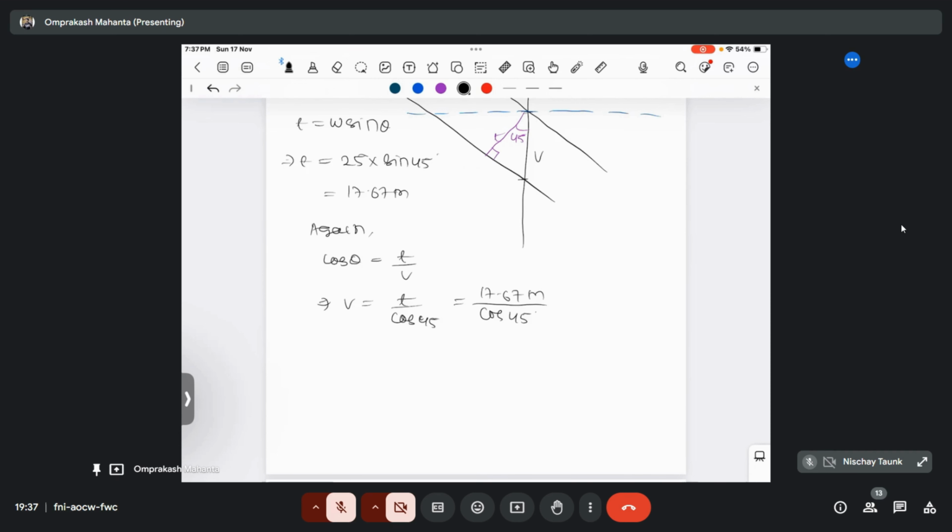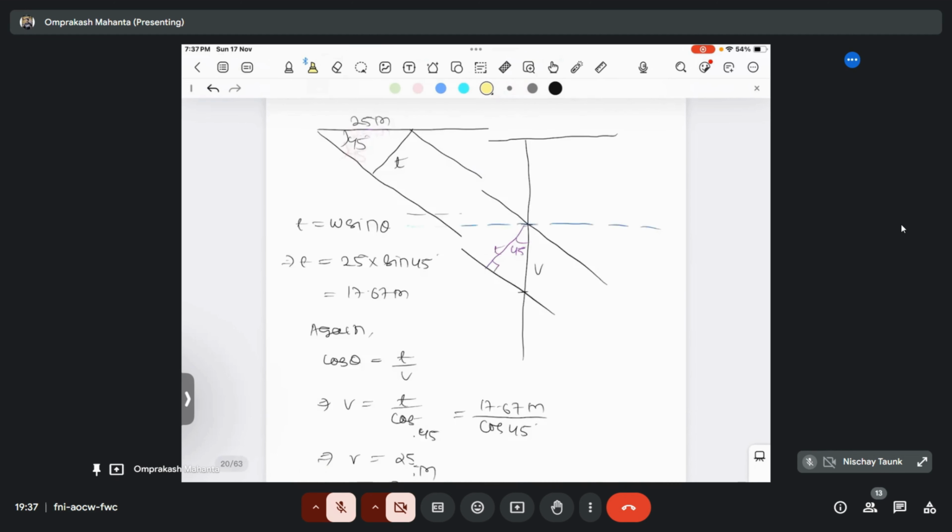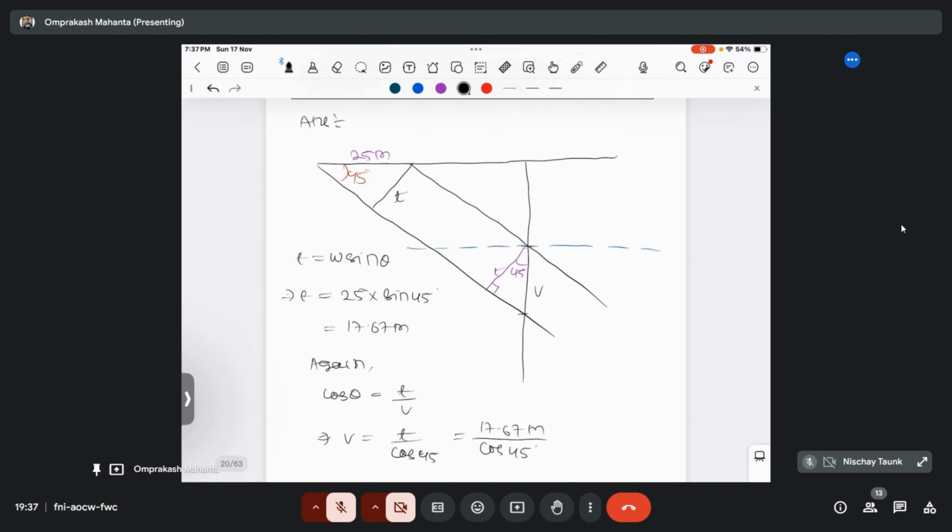So the vertical thickness will become 17.67 divided by cos 45, which is 25 meter, and it is asking in centimeter, so it will become 2500 centimeter, right? So this will be the answer. Or you can directly put the tan formula.